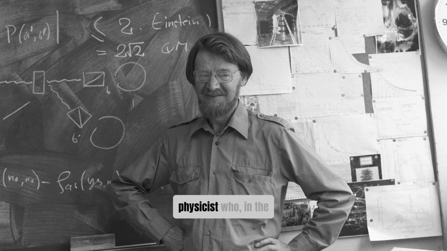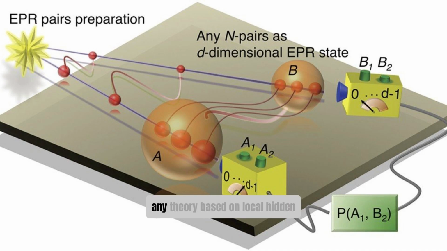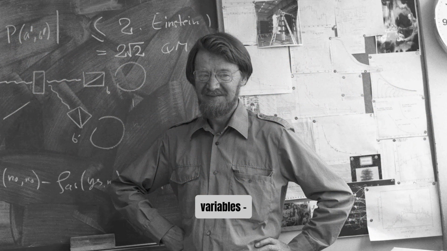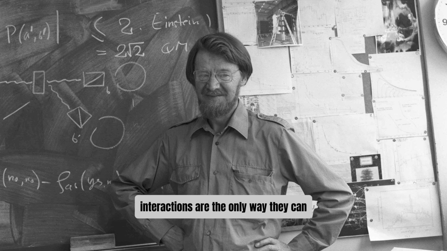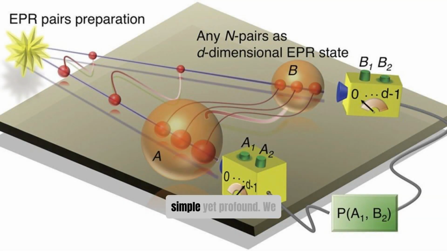Enter John Bell, a physicist who, in the 1960s, devised a brilliant test. He derived a set of mathematical inequalities, now known as Bell's inequalities, that must be obeyed by any theory based on local hidden variables. Essentially, any theory where the properties of particles are predetermined and local interactions are the only way they can influence each other. The idea is simple, yet profound. We create pairs of entangled particles like photons and send them to distant detectors. At each detector, we randomly choose a measurement setting and measure a property of the photon, such as its polarization. By comparing the results of many measurements, we can determine whether the correlations between the measurements obey Bell's inequalities.